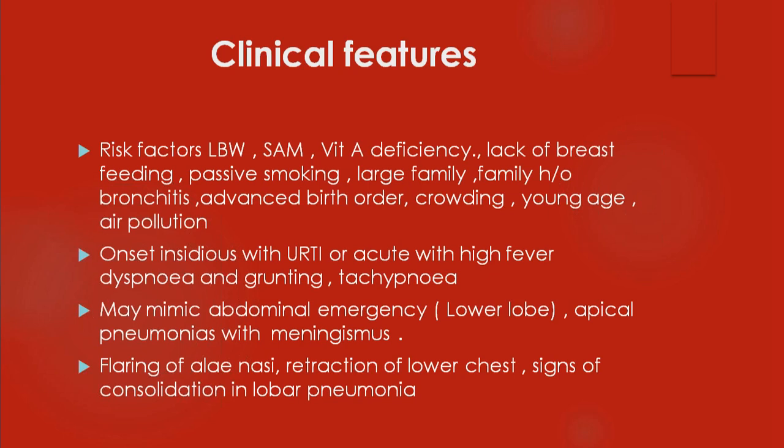So the clinical features of pneumonia, if you look at, various risk factors are there which predispose the child to pneumonia. One among them is a low birth weight baby. So a preterm or low birth weight baby is more vulnerable to pneumonia. Severe acute malnutrition, I told you already. Vitamin A deficiency. Vitamin A is also called the anti-infective vitamin. It provides epithelial integrity for both the respiratory and gut epithelium. But once vitamin A is deficient, naturally the child is more vulnerable to respiratory infections.